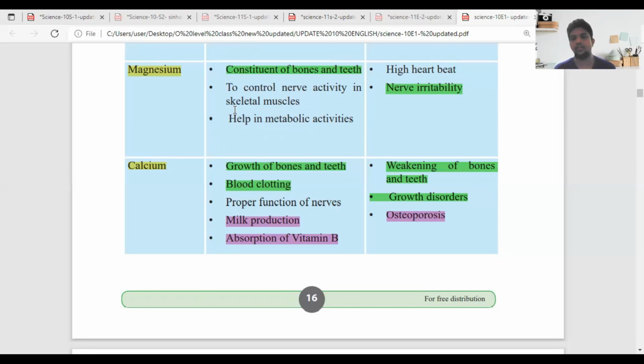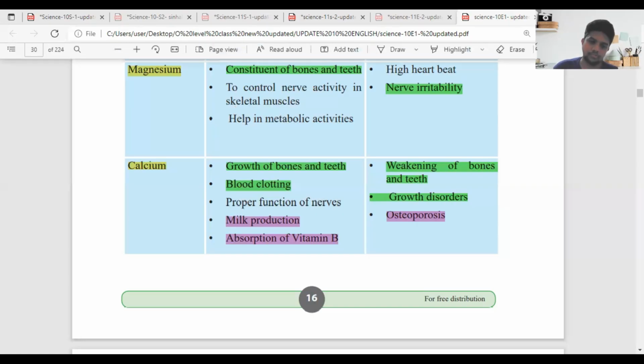When it comes to the deficiencies, osteoporosis, you already know, when our skeletal structure or muscles that we need are weakened, they have to undergo this osteoporosis disease. People who have this suffer a lot from it. The growth disorders also occur, because for growth we need calcium, and the weakening of bones and teeth. Quickly write that down also, Daru.